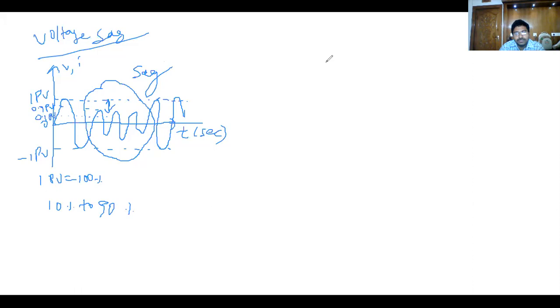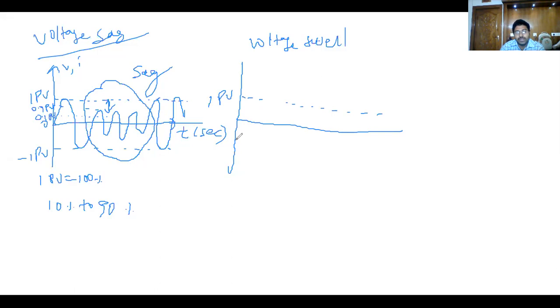If it is a swell, now see this diagram. One pu, and this we can treat as minus 1 pu.